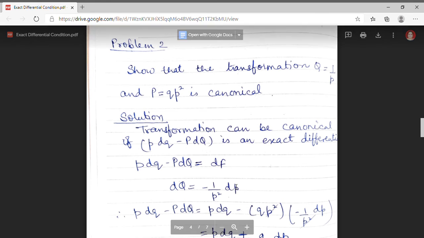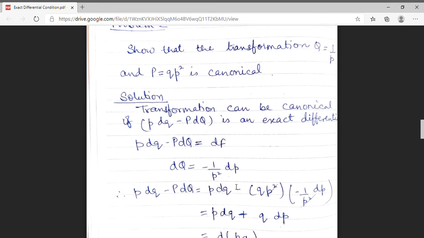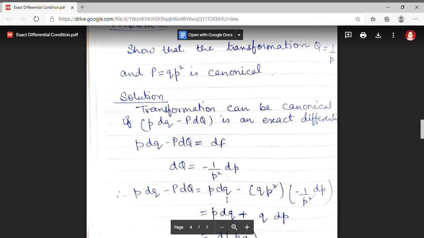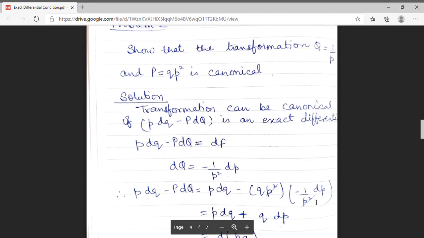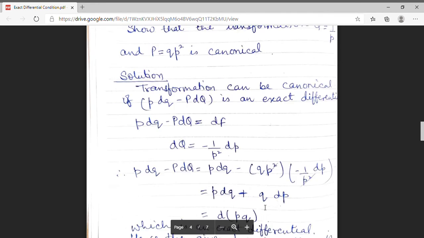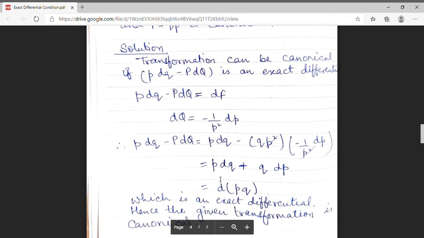Now solving the expression, small p dq minus capital P dQ, where capital P is given to me as qp square, and dQ is minus 1 upon p square dp. The factor p square cancels out. I get the term p dq plus q dp. This can be expressed as d of pq.